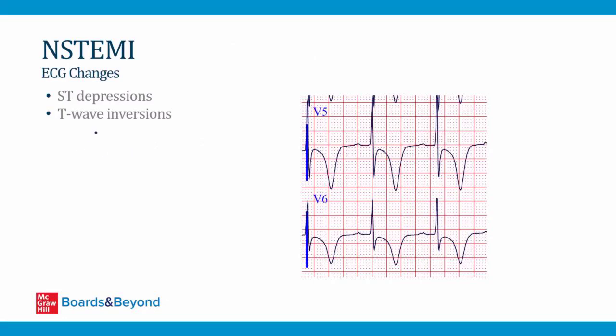So sometimes the EKG is totally normal, but when there are changes, you can see ST depressions or T-wave inversions, which are depicted here. But importantly, you will not see ST elevations. When you see those ST elevations, that makes it a STEMI and not an NSTEMI.